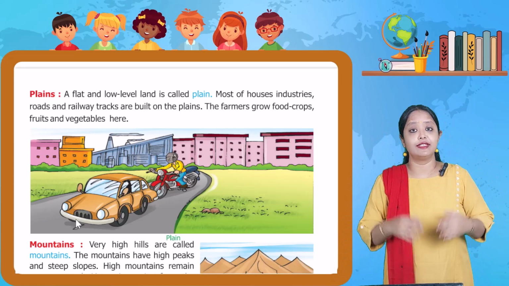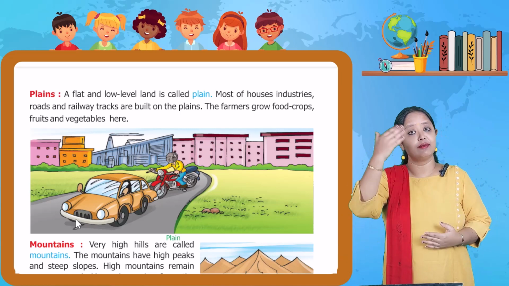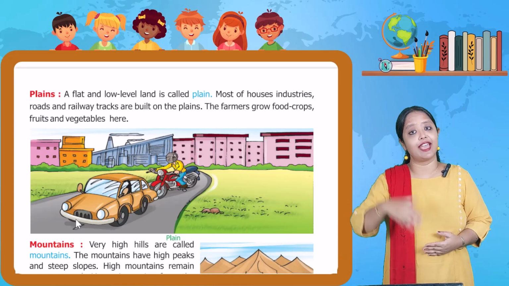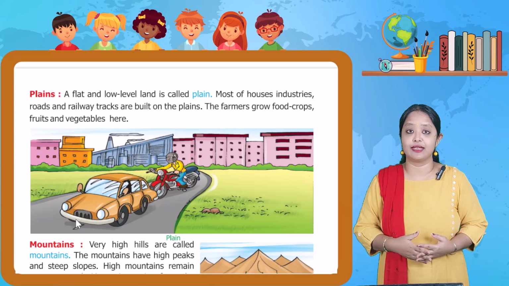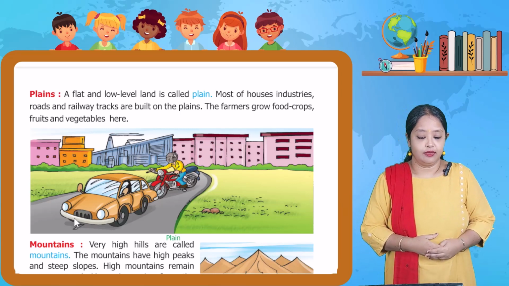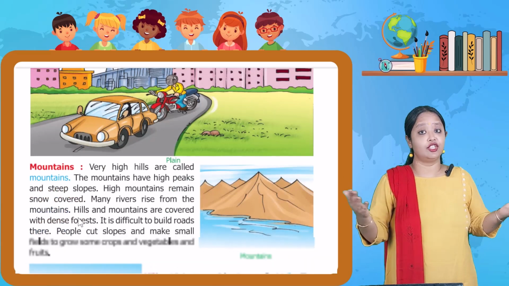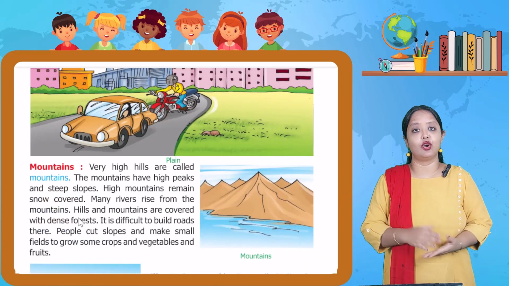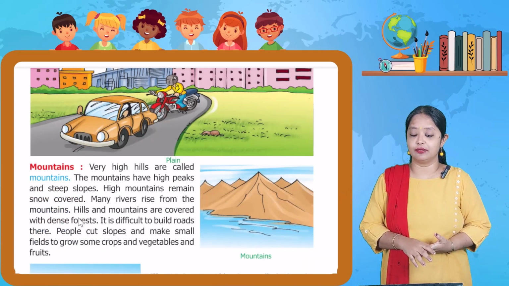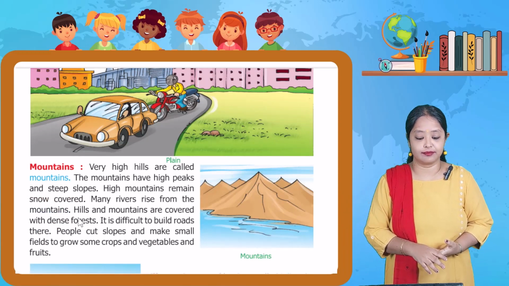Many rivers rise from the mountains and the snow will melt down and then they form into a river. That's how rivers are formed. Hills and mountains, again, घने जंगलों से घिरे हुए होते हैं. There are a lot of dense forests in the hills and mountains.